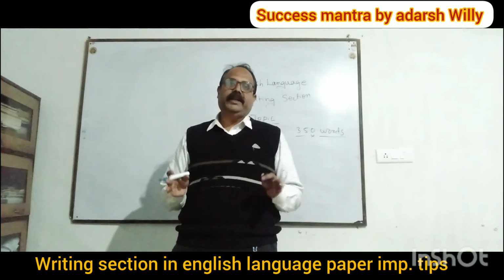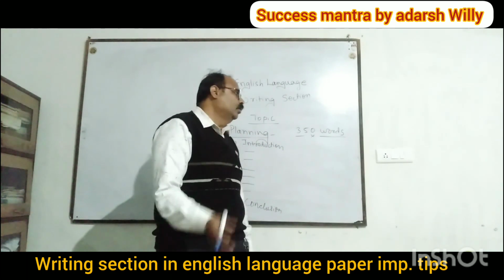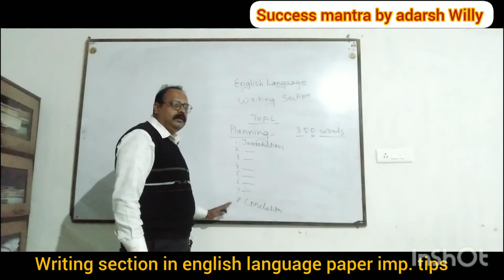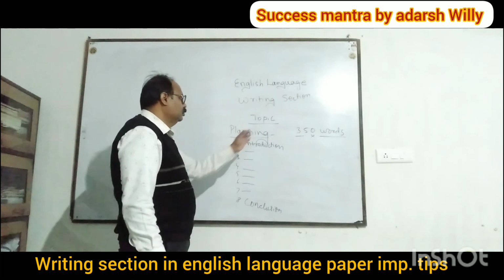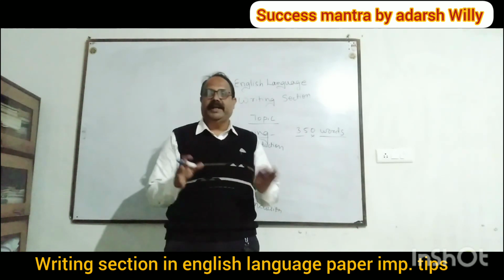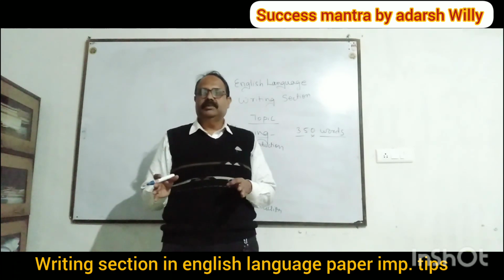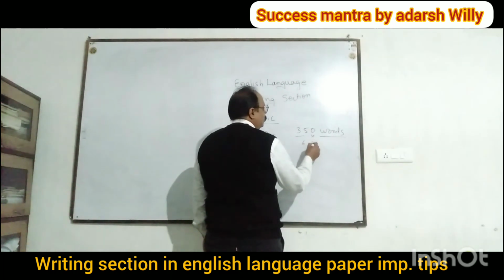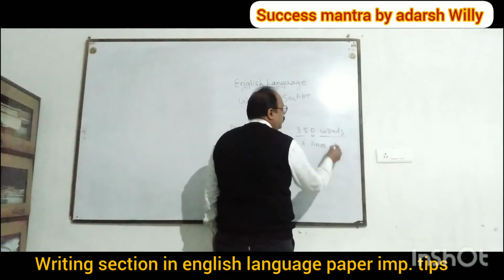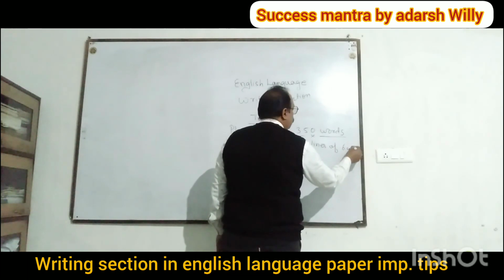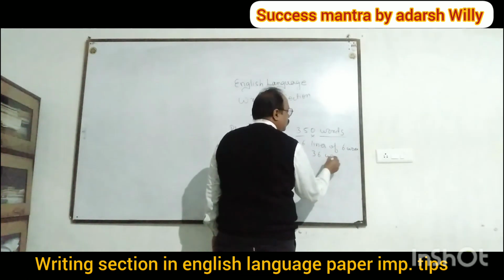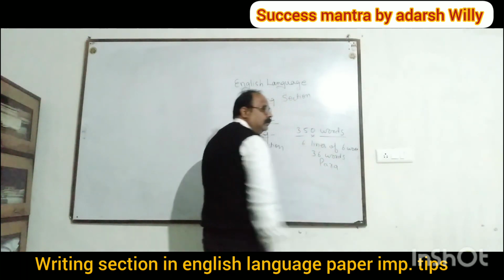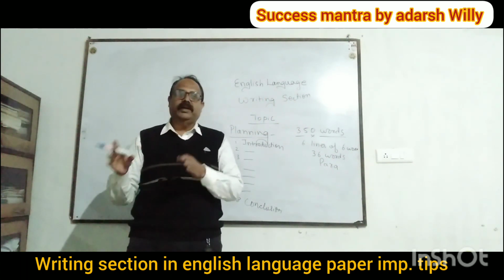Now how much will you write and how many paragraphs can you make? So first of all, how many points have you written? You have written 8 points over here. So you divide how much we should write in one paragraph. If you include around 6 lines of about 6 words, that will come to around 36 words in one paragraph.